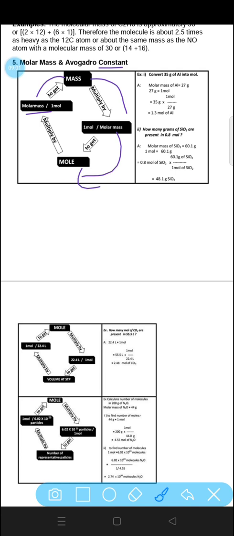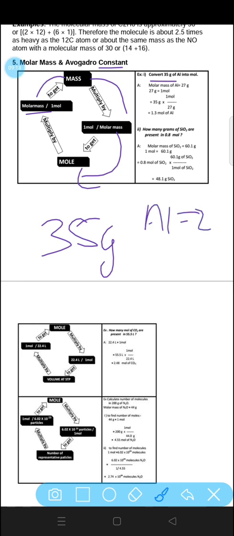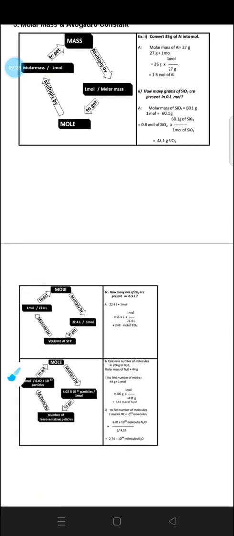For example, convert 35 gram of Al into mole. 35 gram of aluminium. So how can we convert? Aluminium is equal to 27 gram. 35 into 1 mole upon 27. So 1.3 mole of aluminium. So this is how we can calculate the mole. So these all are the examples.